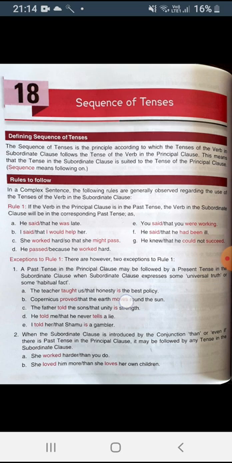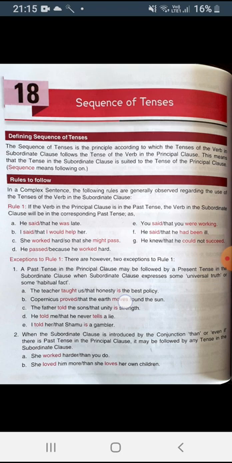There are some rules which we need to follow. Subordinate clause is also known as dependent clause, and principal clause is also known as independent clause. And this you all have studied in chapter 8, sentences. As you know, a complex sentence consists of two clauses. Out of two clauses, one is dependent and another one is independent. As I told you, dependent clause is also known as subordinate clause. So don't get confused about what is subordinate clause here, principal clause here.